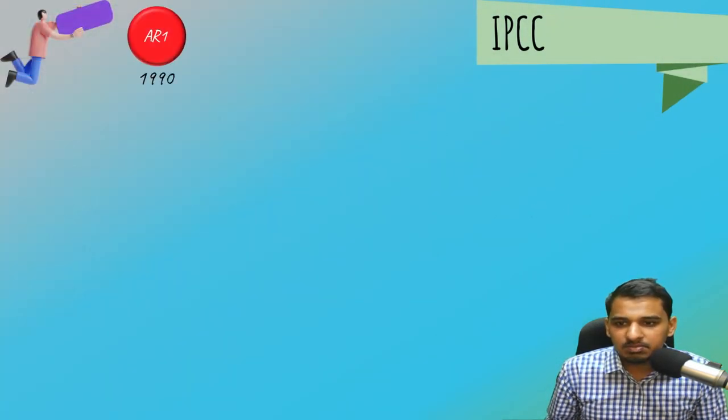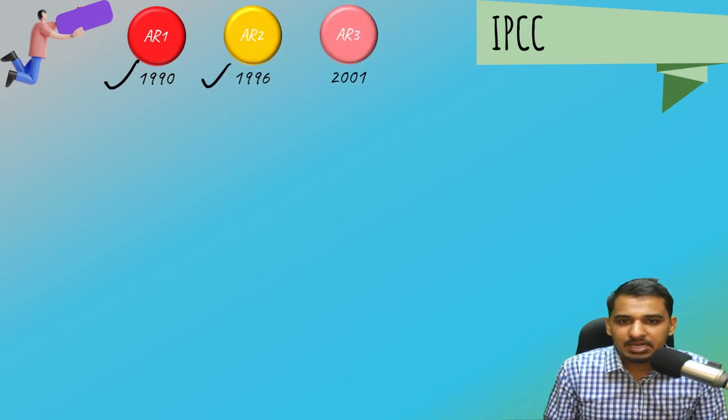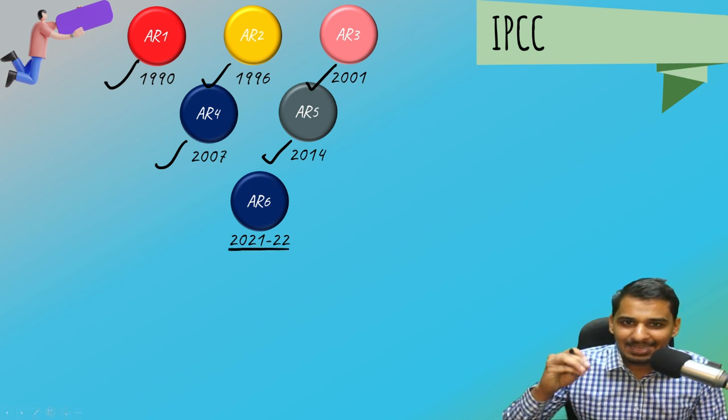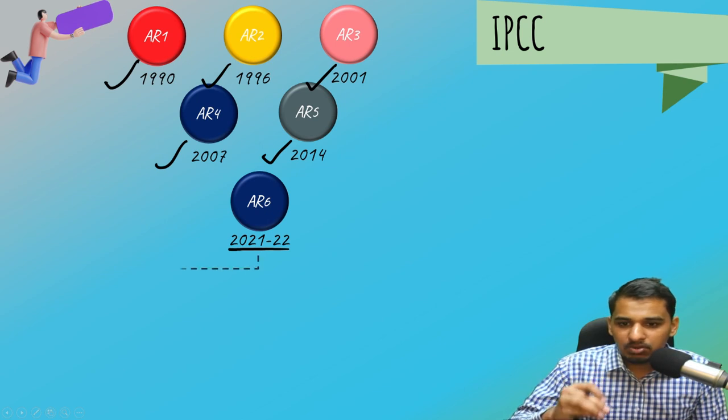So the first assessment report was released in 1990. Second one in 1996, AR3 in 2001, AR4 in 2007, then in 2014, AR5, and then the recent one, AR6, was released in 2021 and 22. Now this AR6 had 3 parts and one more part. Let us see them.